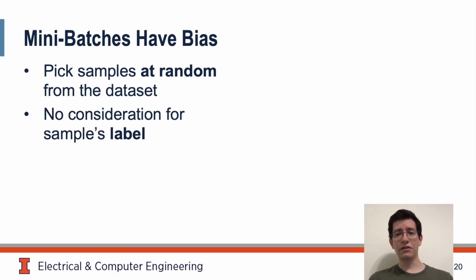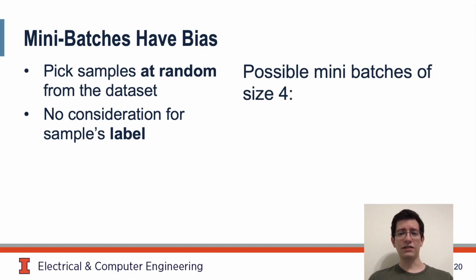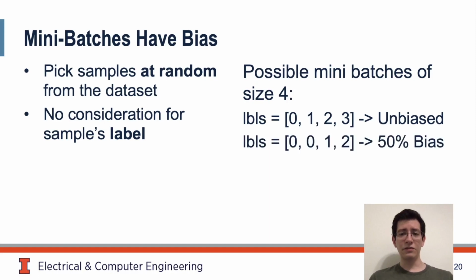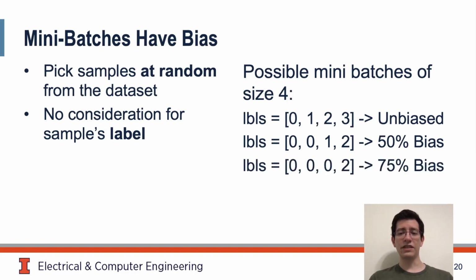Namely, the samples that are pulled from the dataset are pulled with no consideration for their label. Consider these possible mini batches of size 4, where labels are integers from 0 to 3. First, we have an unbiased batch, with an equal number of samples for each label. Second, a batch with 50% bias has 2 out of the 4 samples from the same label. Finally, a batch with 75% bias has 3 out of the 4 samples. The target label of a batch is the label towards which the batch is biased. In this case, that's label 0.